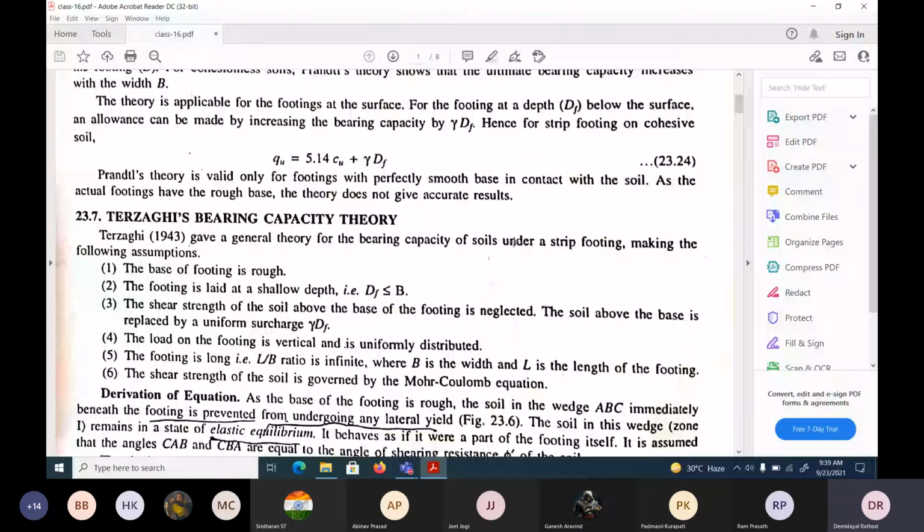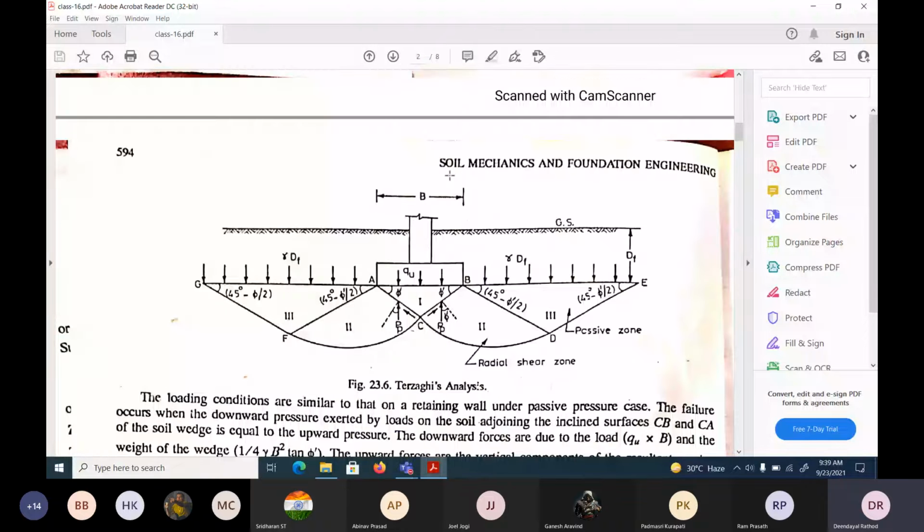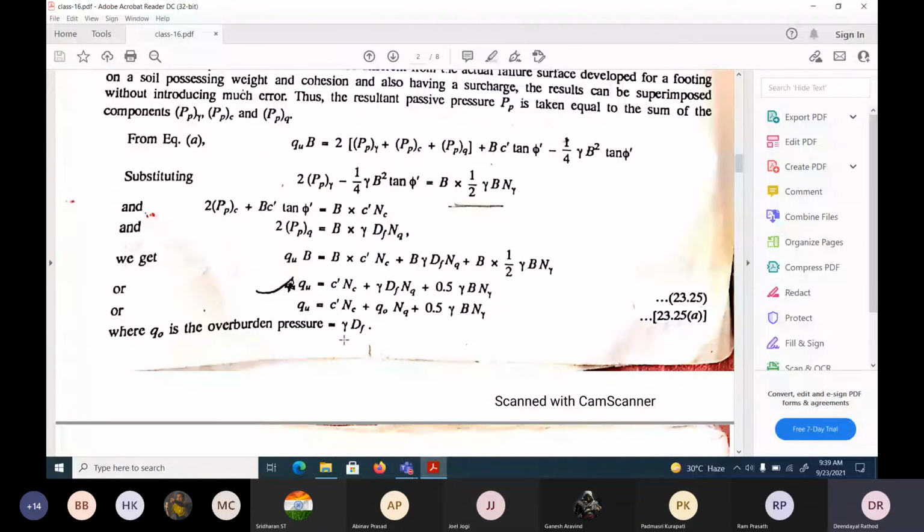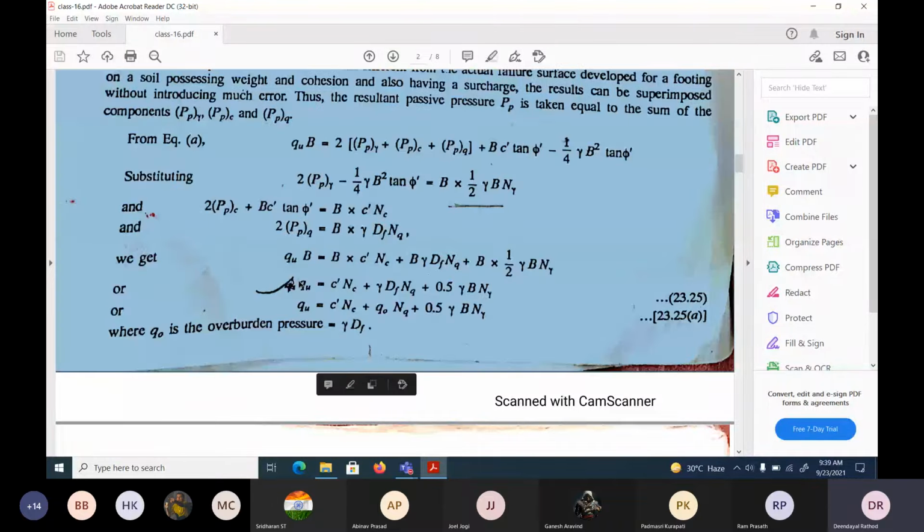We have done vertical forces, downward forces equal to upward forces, and finally we got this equation. Or this one, this equation. Anything is okay. Here q naught is equal to gamma Df, the surcharge. And he says this Nc, Nq and N gamma are equal to this one,